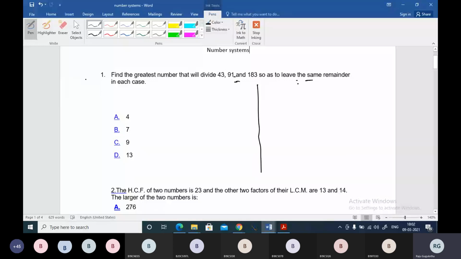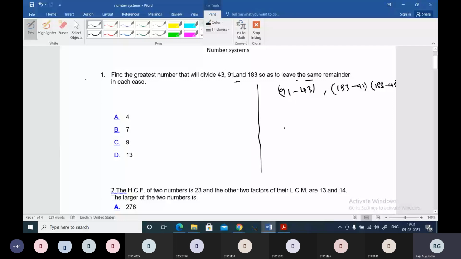When they want the same remainder, we have to find the difference between the numbers: 91 minus 43, 183 minus 91, and 183 minus 43. Then we will have numbers, right? For those numbers you have to find the HCF, and then you will get the answer.